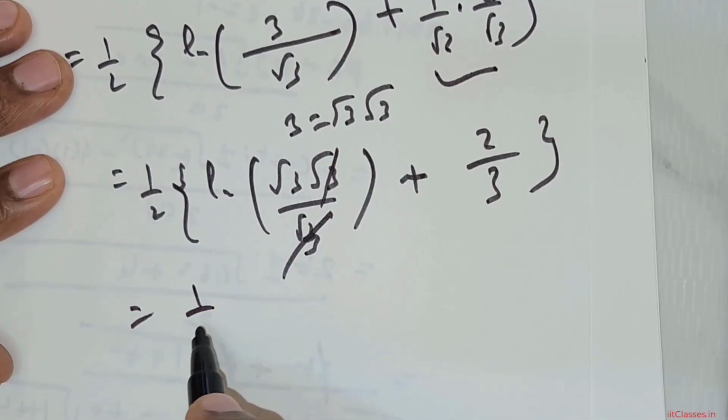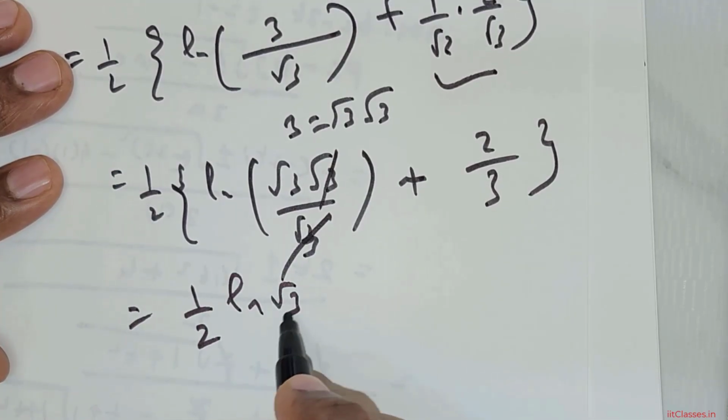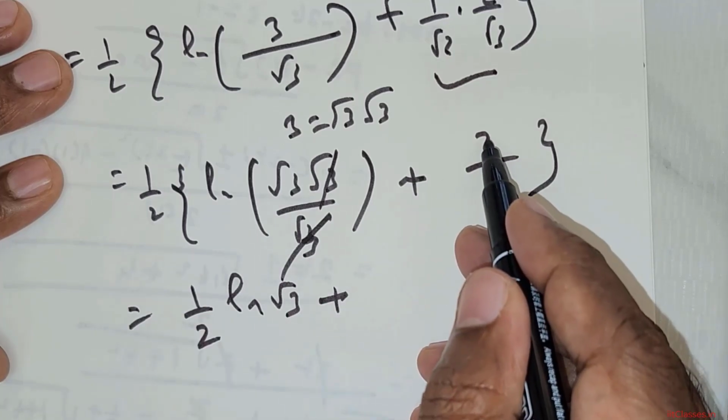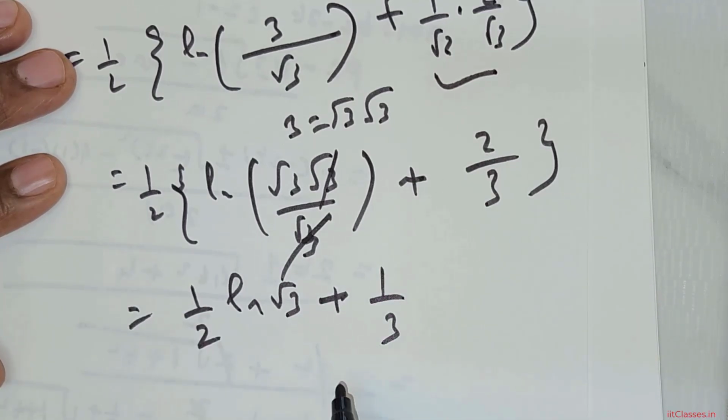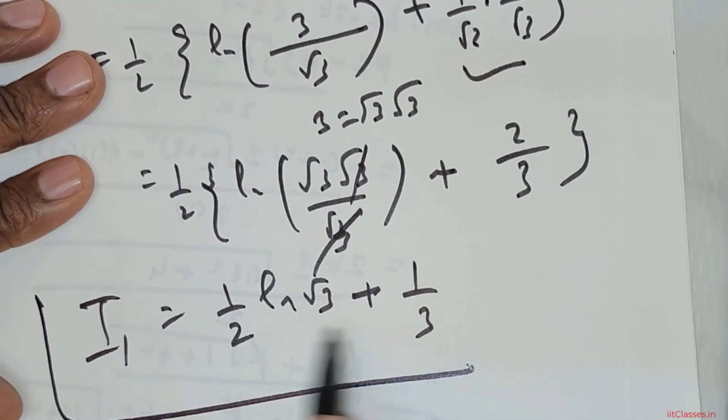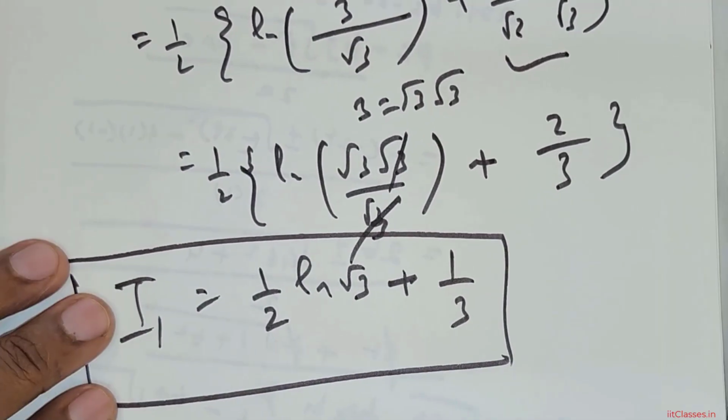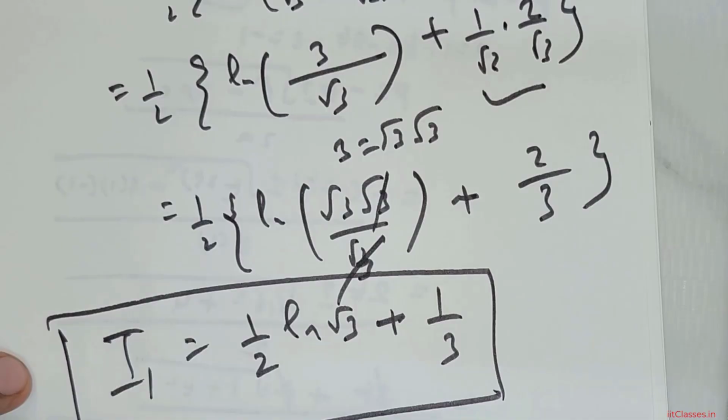You can bring this 1 over 2. So it's going to be 1 over 2 times the ln of root 3. 1 over 2 when it comes in, 2 goes off. It's going to be 1 over 3. So this is my I1 value. Okay. I hope you're watching this.